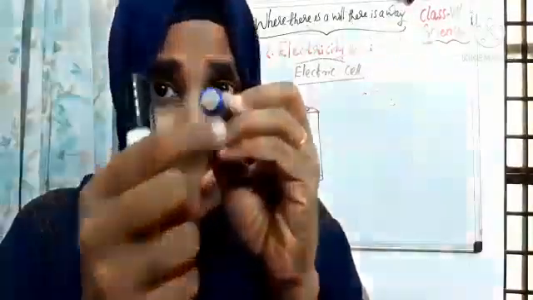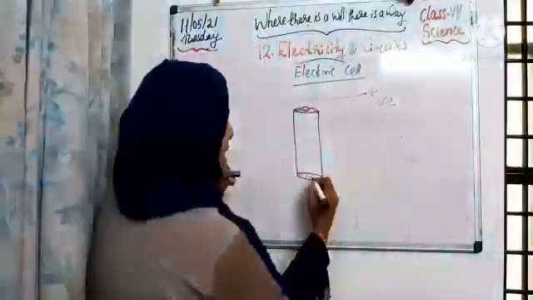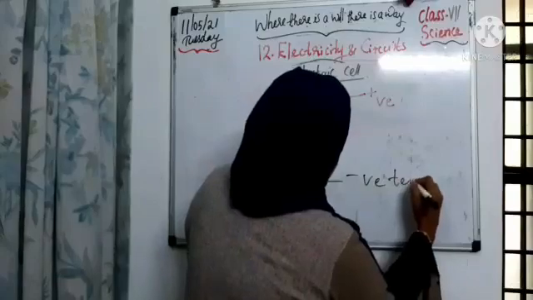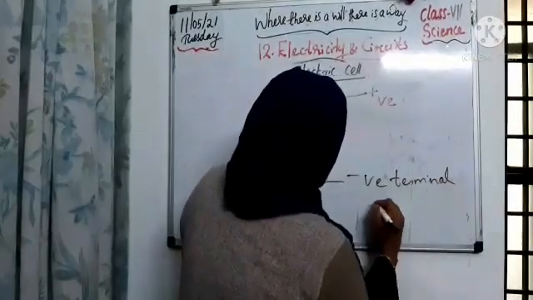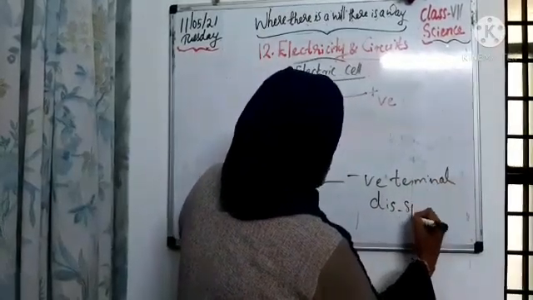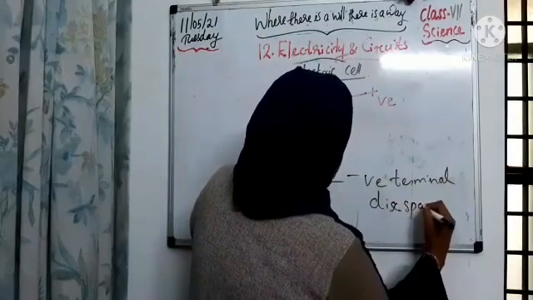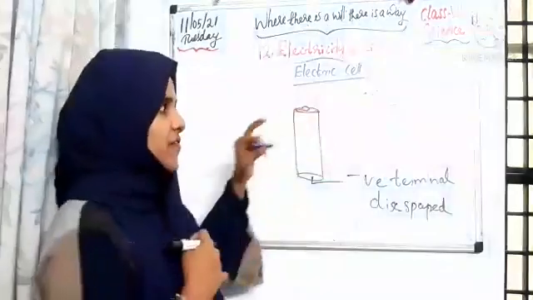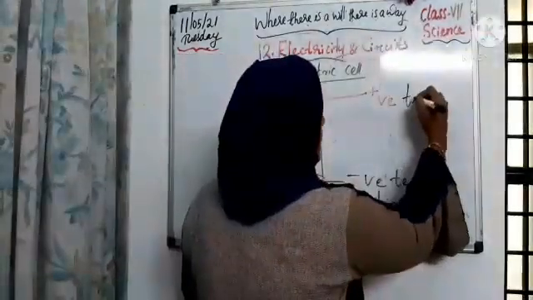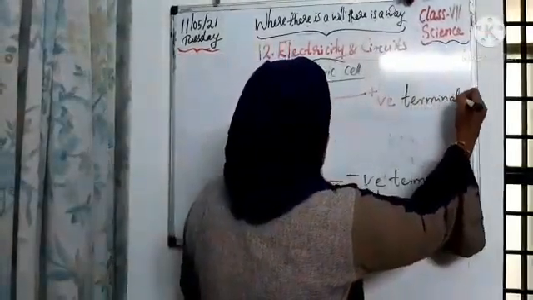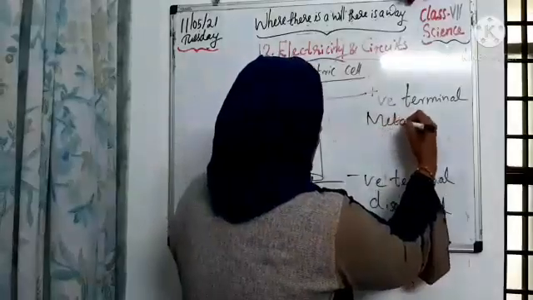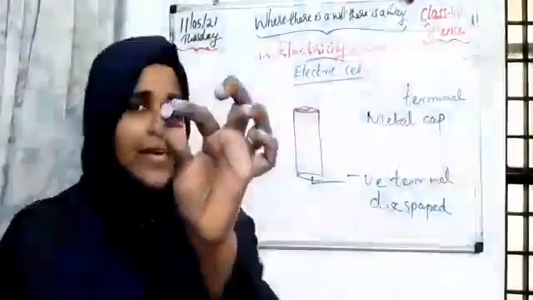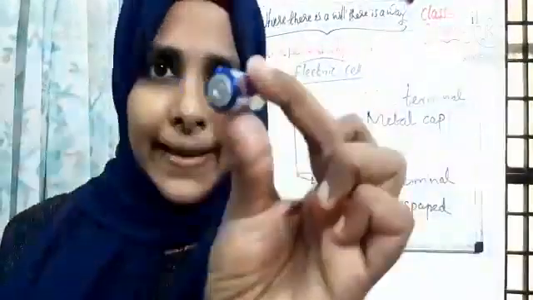This disc-like structure we call the negative terminal, or we can say it is a disc-shaped structure. But this cap-like structure we call the positive terminal, or we can call it the metal cap. So these are the two terminals in an electric cell. Clear?